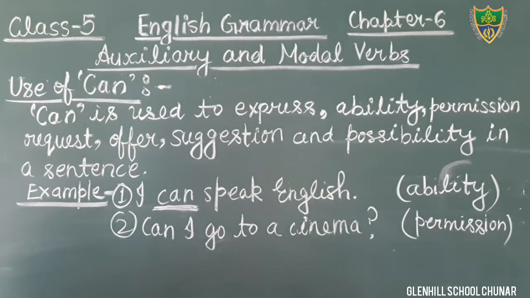You can see there are two examples I have given. In the first example, I can speak English, it shows the ability. In the other example, can I go to cinema, it shows permission.